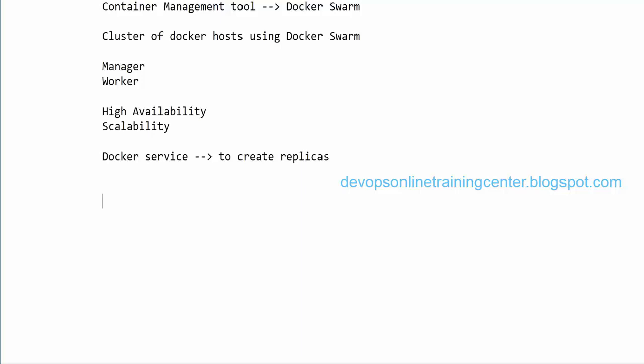So any questions in this? In Docker Swarm, we do not have to do any extra installation because it comes with Docker. So we just have to install Docker, and Docker Swarm will be available by default because it's Docker native, and we can directly use Docker Swarm to create the cluster of physical Docker hosts, right?